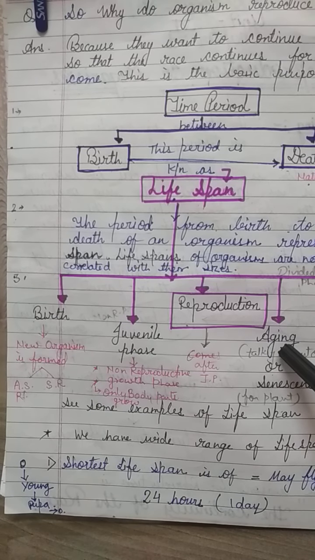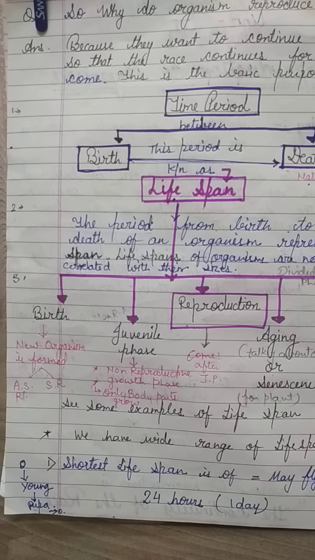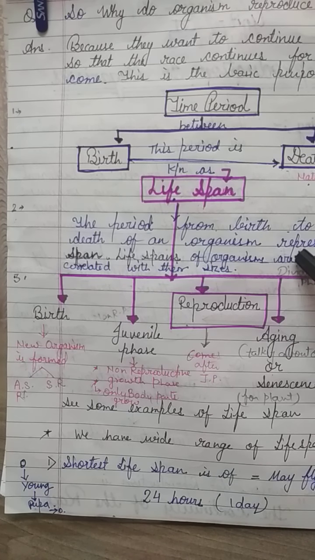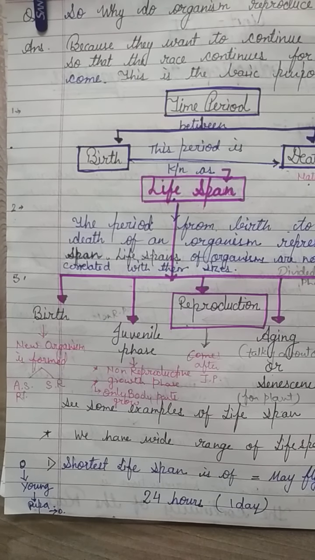The next phase is aging, for ourselves, or for plants, senescence. The last phase is death. So the period from birth to the natural death of an organism represents its lifespan. The lifespan of organisms is not necessarily correlated with their sizes.